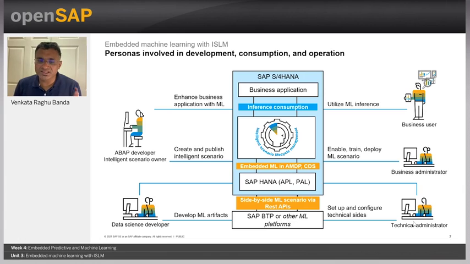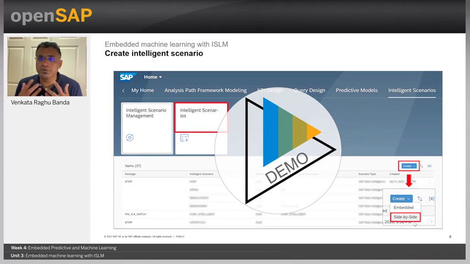Once the data science developer develops these artifacts, these are used by the ABAP developer or the intelligent scenario owner. On the right-hand side, you see a business user, a business administrator, or a technical administrator, and how they use these. A business user utilizes this ML inference, and can use these applications. A business administrator, in turn, enables or trains or deploys these ML scenarios. A technical administrator is the one who will set up and configure the different technical sides of it. So that is the overall big picture before I jump into the demo.